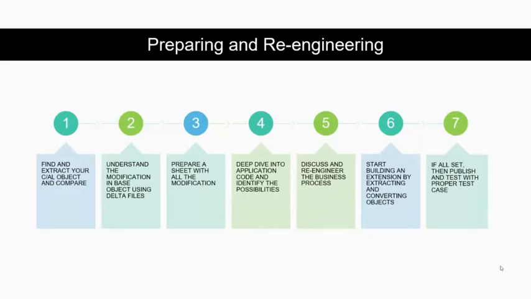Then again, we sat and discussed with our product team, and we went through multiple cycles of re-engineering. Some of the things we need to re-engineer while going to Business Central, in terms of page view and end-user understanding, and there are many things there. We re-engineered some of the code, and we started converting from old C/AL to AL, and we built our app. Once it was all set, we published our app.